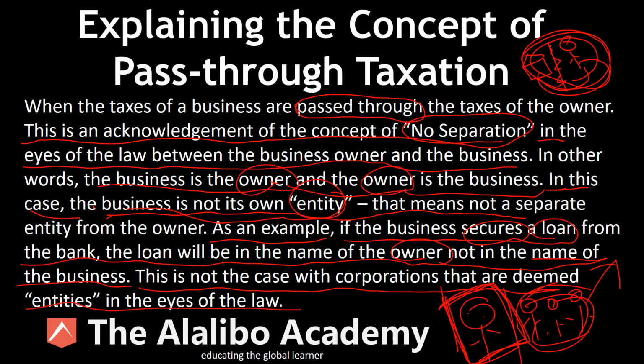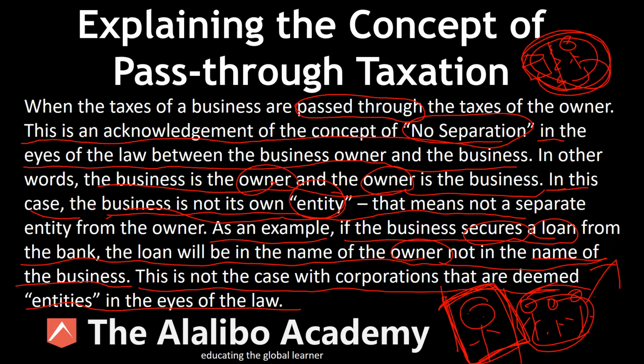In the case of the sole enterprise, the taxes of the business are passed through to the taxes of the owner, right? So if the business makes $100,000 in any given year, that $100,000 is merged with the income of the business owner.